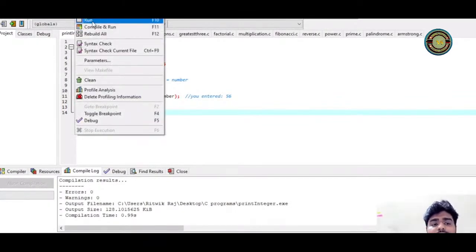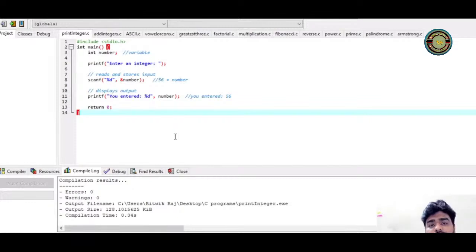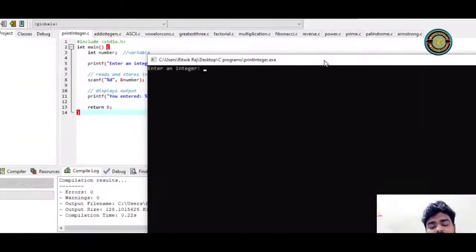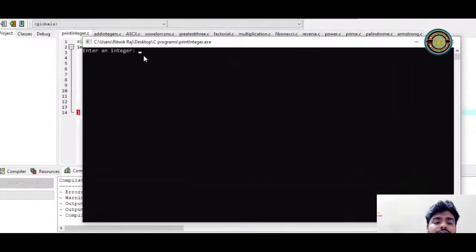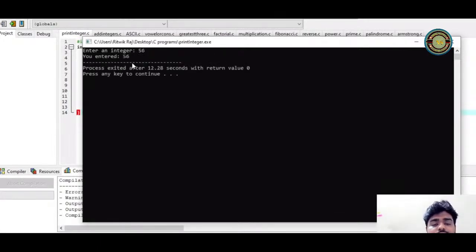Now you can see compile, run, and then there's a third one which is compile and run. If you do only compile, it will just tell you whether errors are there or not, what the warnings are. If you do compile and run, both things happen simultaneously. So it is asking me, can you see a text cursor is blinking here? It's asking me to put a value. Let me put 56. If I hit enter, it prints you entered 56.